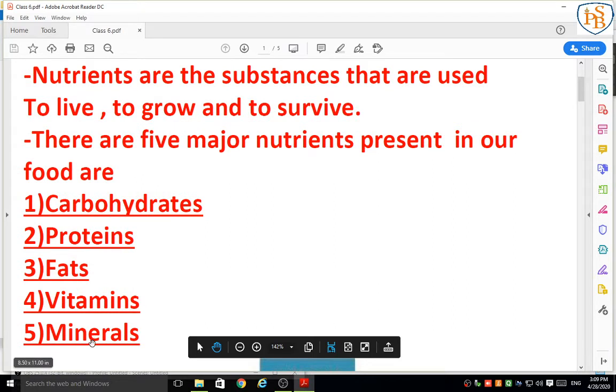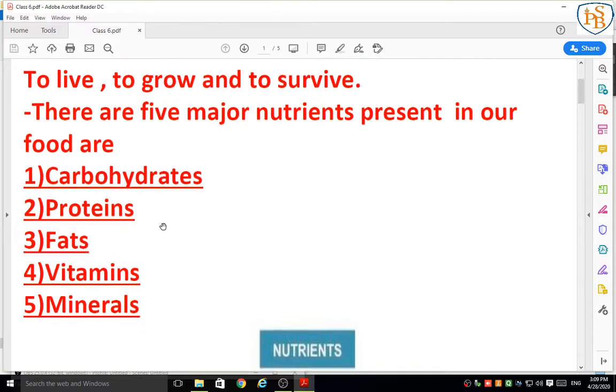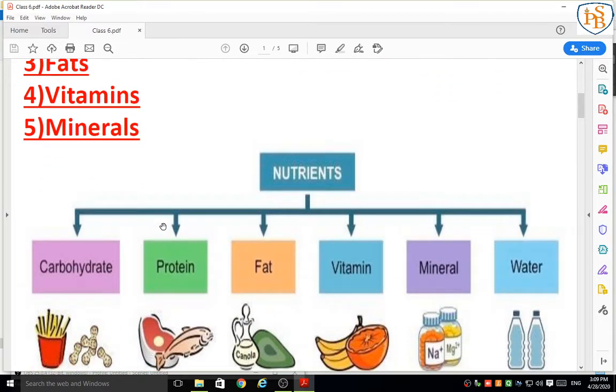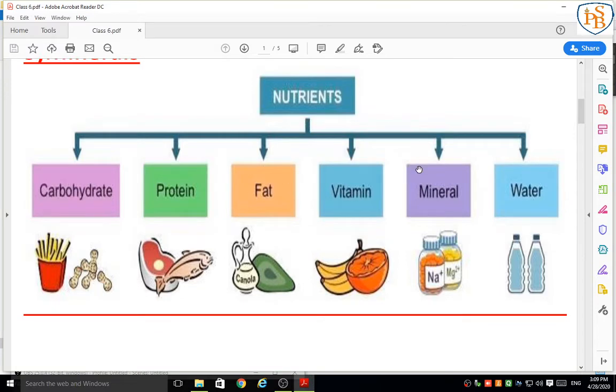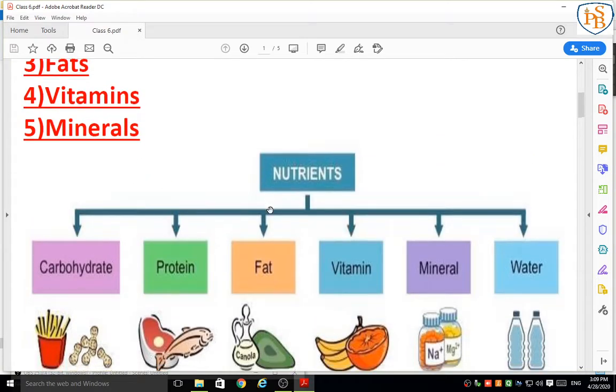So these are the 5 nutrients. You have to write point wise. In 6th standard you have to write your exercise answers point wise. Okay, so don't write in essay. Also you can draw this kind of table showing the nutrient names. Don't draw these pictures, just draw the chart. Otherwise you can write only names.